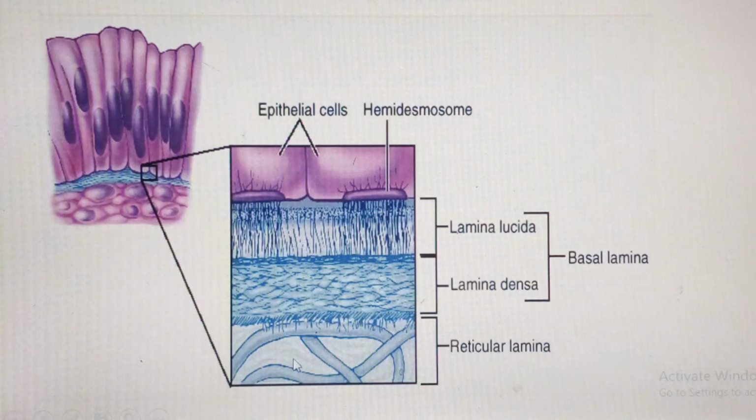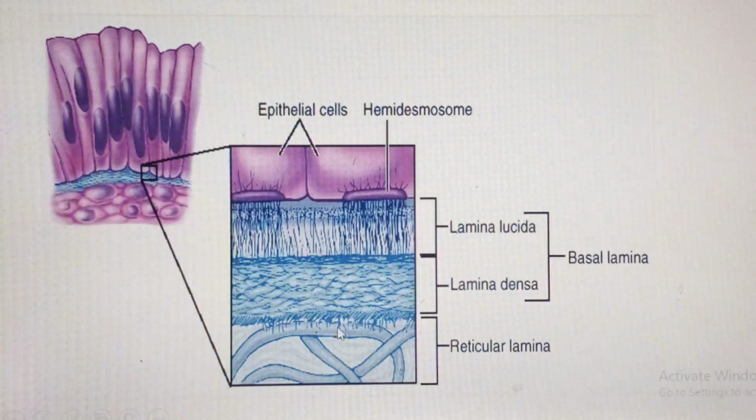One thing is that we said beneath every epithelium there should be a connective tissue. Separating the connective tissue and the epithelium, the epithelium sits on what we call the basement membrane. The basement membrane is contributed by both epithelial cells as well as the connective tissue cells.